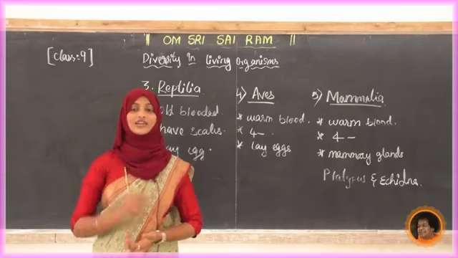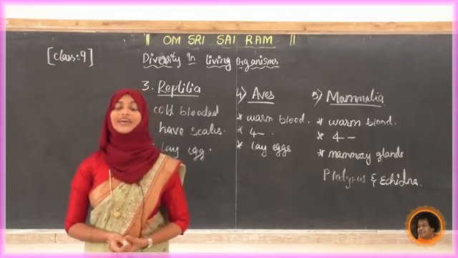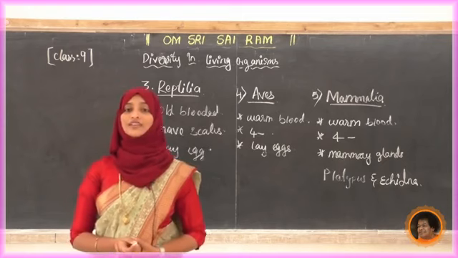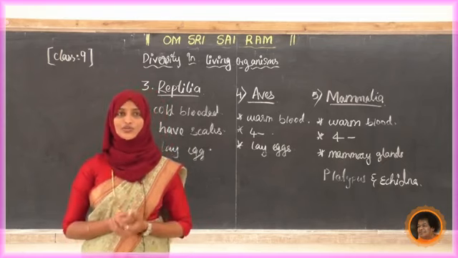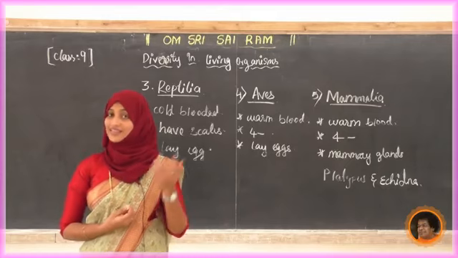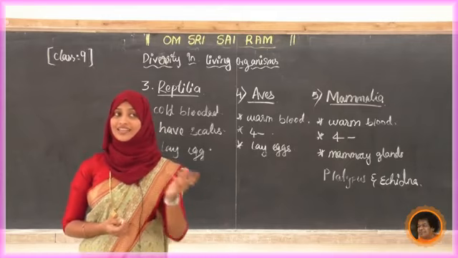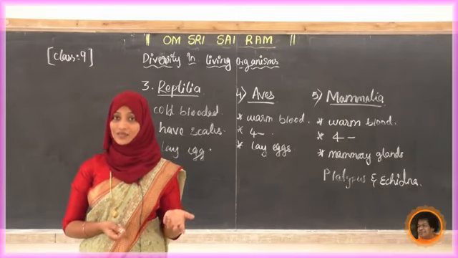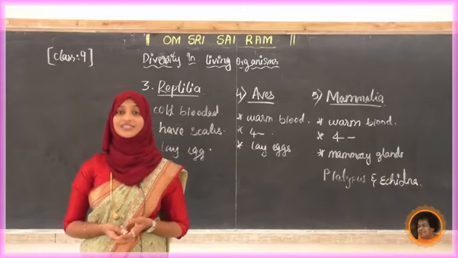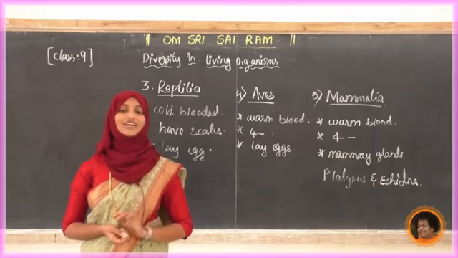Now I will ask the students one more question. Where are you going to add the dolphin and the whale, blue whales? In which group? Whether they are the pisces, the reptiles, amphibians, or else aves, or else mammals. What is that? Yes, refer to the answer.